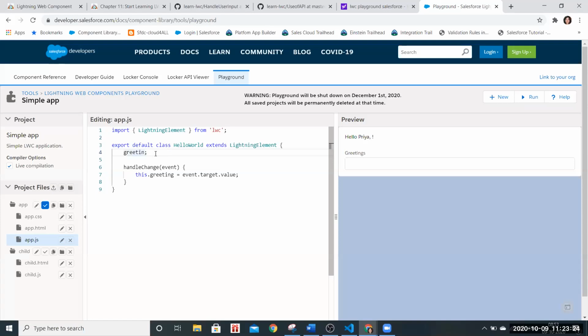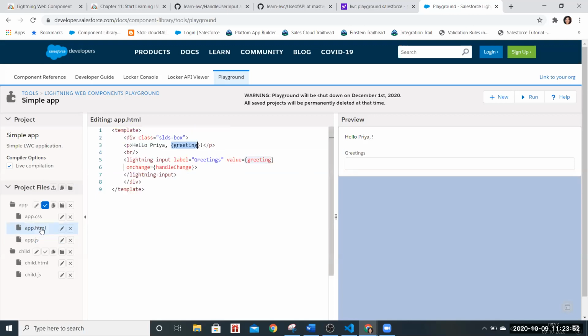Exactly. So I just wanted to show you that this is the default value we are providing. Even if we don't provide that, it works as well. Because every time we were running, the good morning was auto populated there, that means that is the default value set for greeting, right? Exactly. It did good morning, but it will be taking the target value that we feed in this field, right?